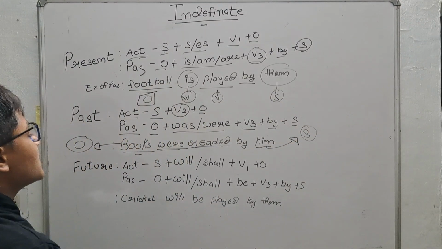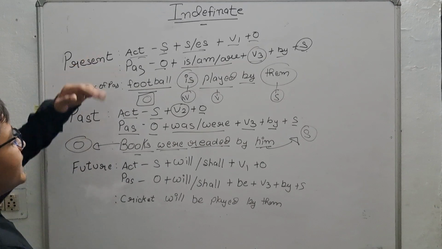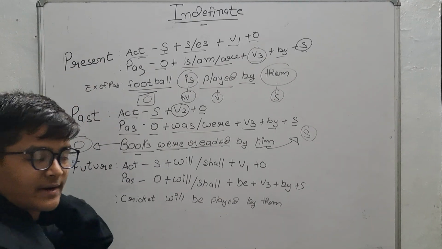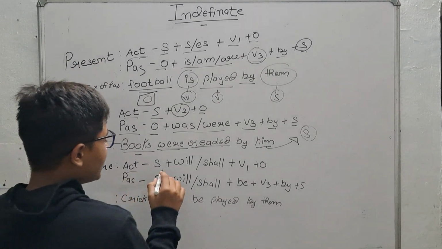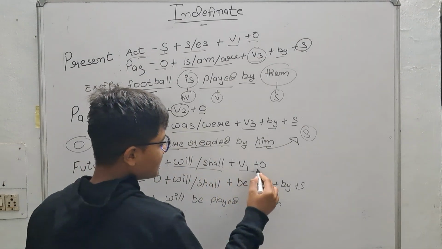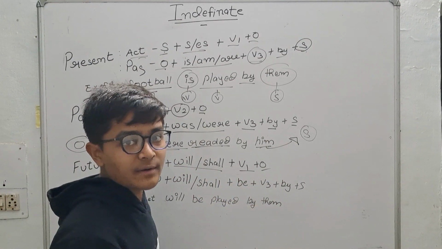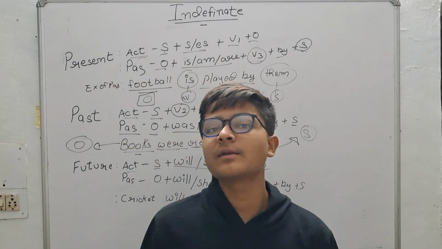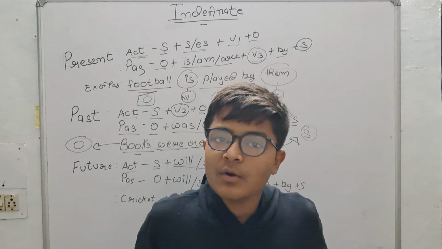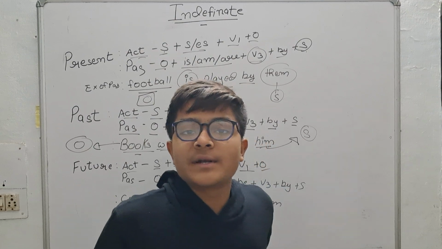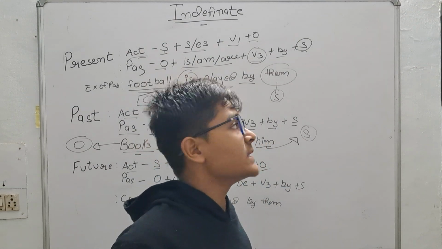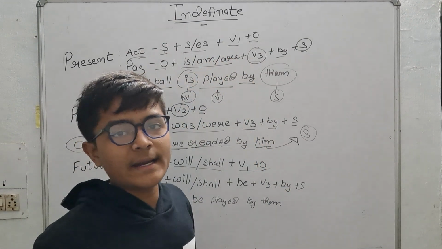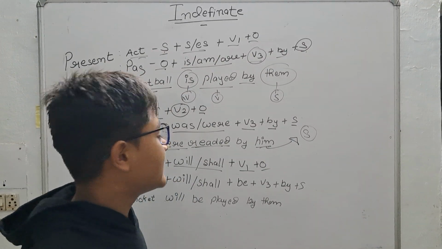So let's quickly see future indefinite. In active voice, subject plus will/shall plus v1 plus object. We all know that because I have made a video on active voice also, so you can go there and watch it. So you will know about the tense, and if you know all the tenses, you will be a master in active passive as well as in tenses.